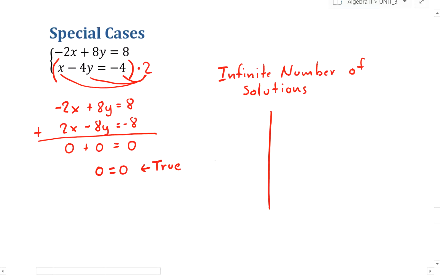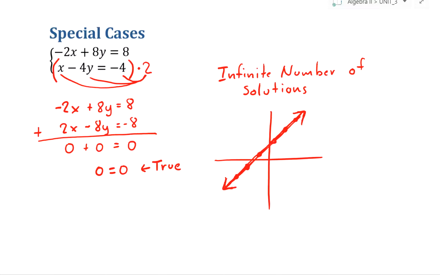What does this look like on a coordinate plane? If this was the graph of one of the equations, the graph of the other equation would lie right on top of that graph. In other words, they're the same exact line. They share every point in common. So they intersect at an infinite number of points, meaning there's an infinite number of solutions to this system of equations. They're the same line. They're just written in a different form so you don't see it. But they are the same line.